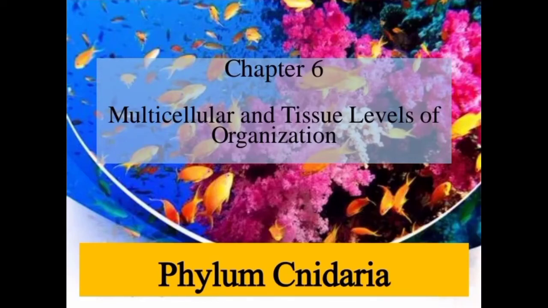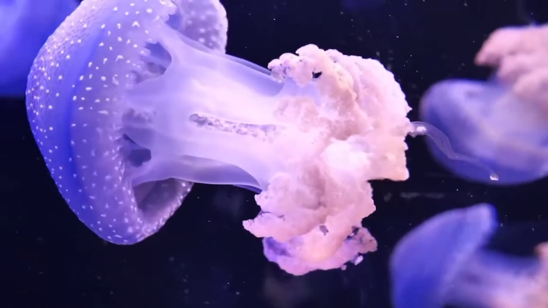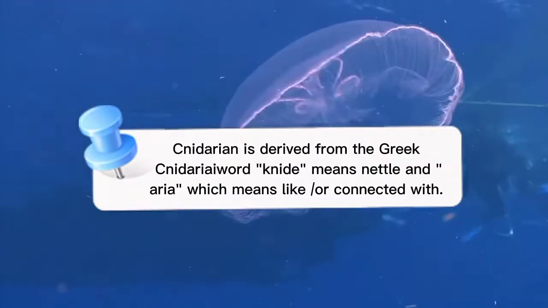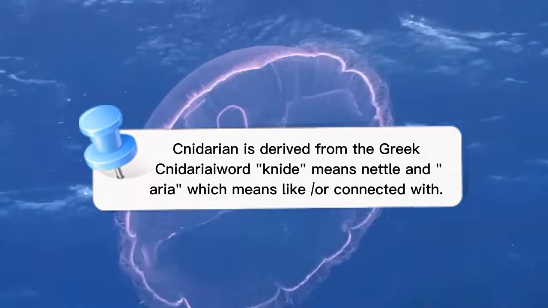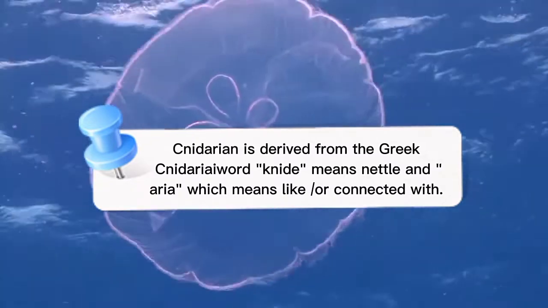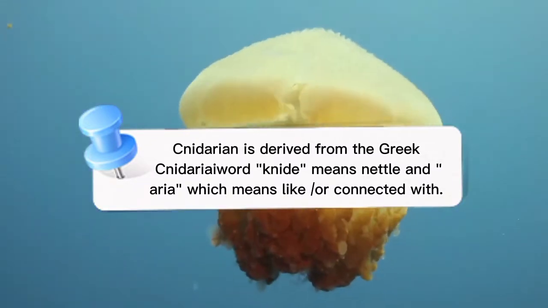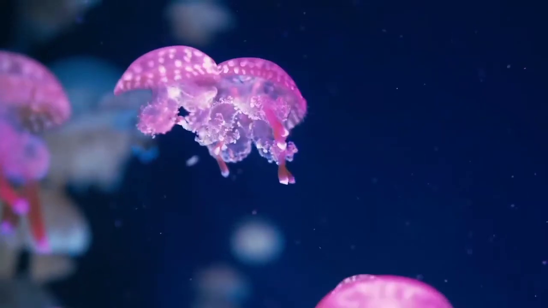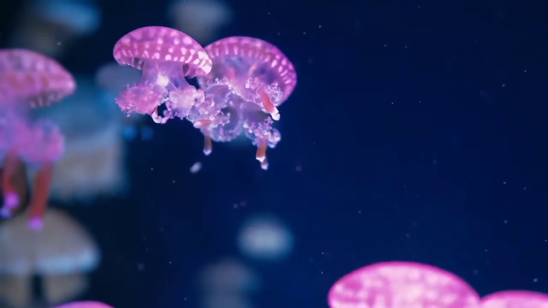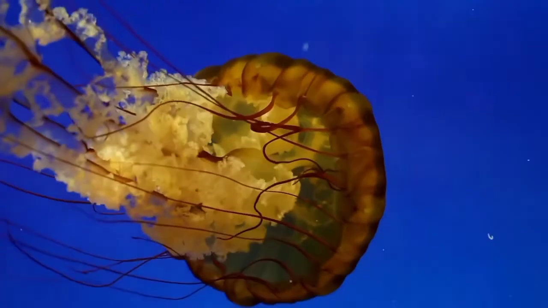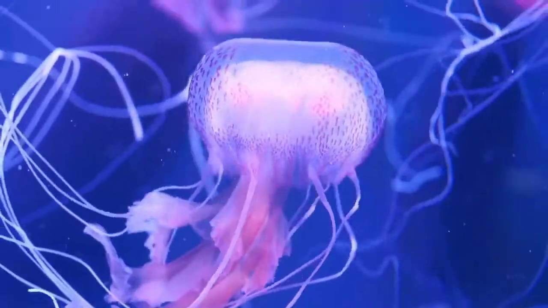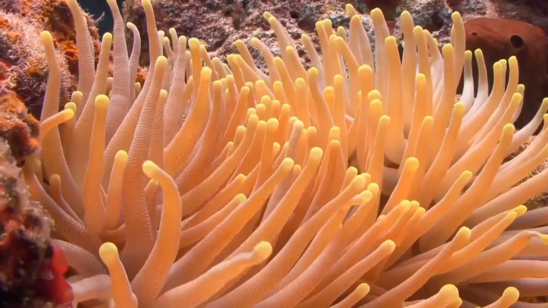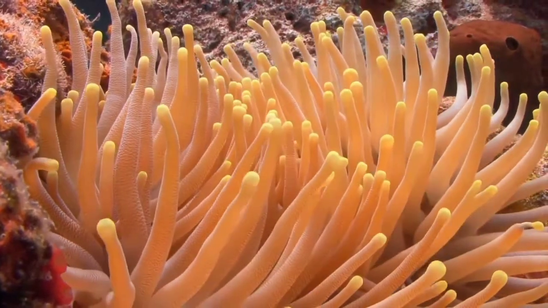Phylum Cnidaria. Cnidarians are animals that live in an aquatic environment. The name Cnidarian is derived from the Greek word cnide, which means needle, and aria, which means like or connected with. It consists of more than 10,000 species, a primitive group of multicellular, open colonial animals with a primary radial symmetry. Most cnidarians can be found in the ocean, and some can also be found in fresh water.